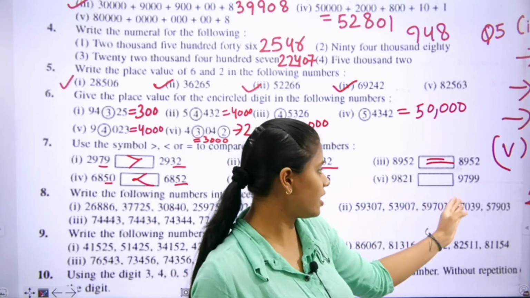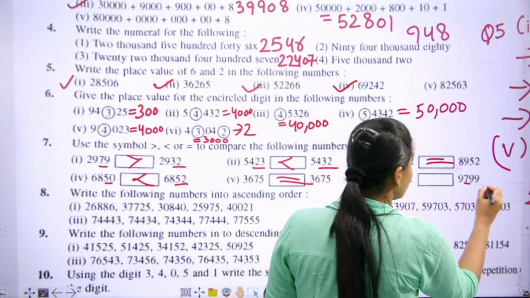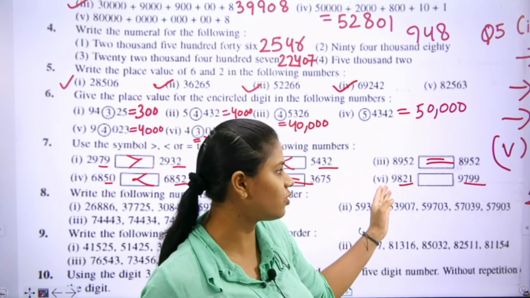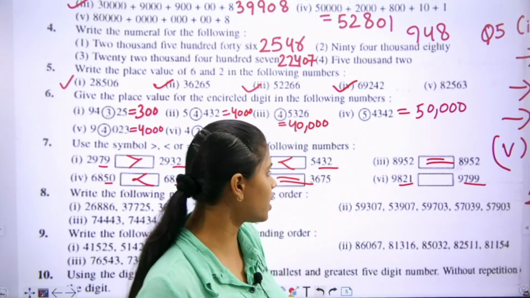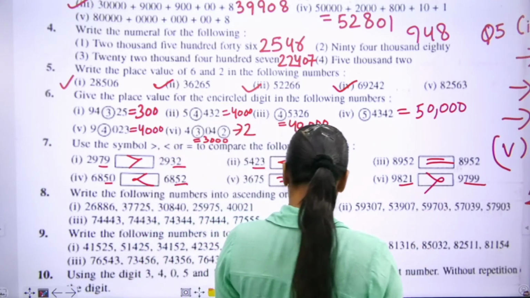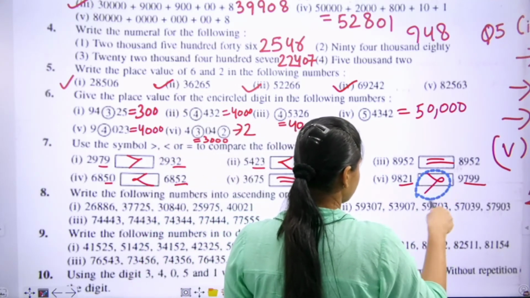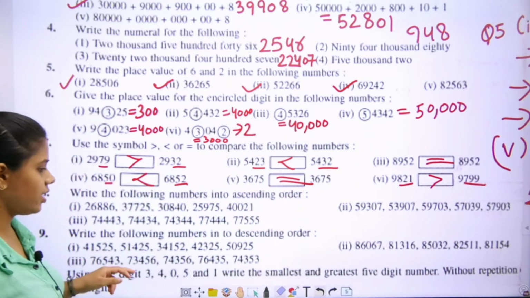9821 and 9799. You can compare with the 3-digit number. This is 821 and this is 799. Which one is the bigger? 9821. You can see. Now move to the next question.